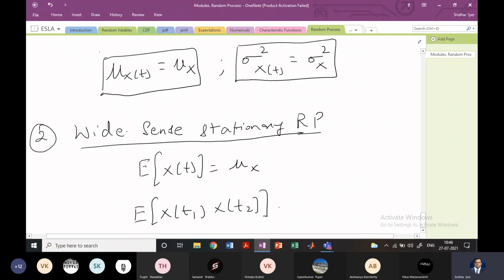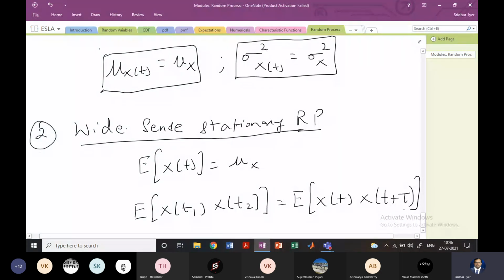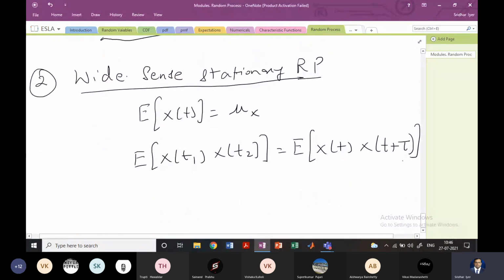If you have 2 random variables at different times, then this is just E[x(t) x(t + tau)], and this tau is the time difference.